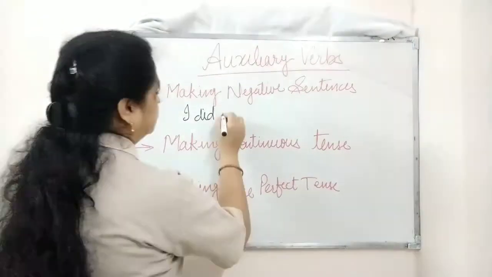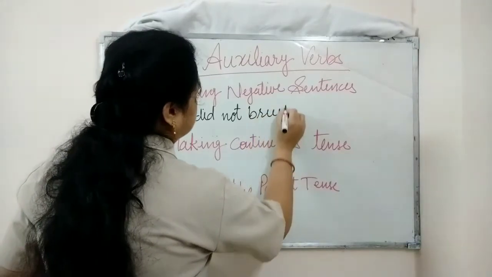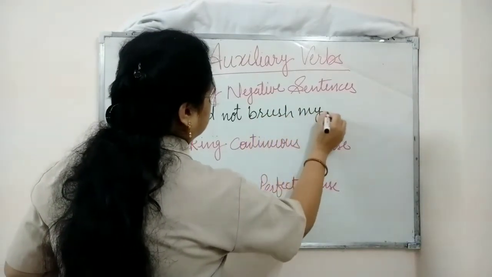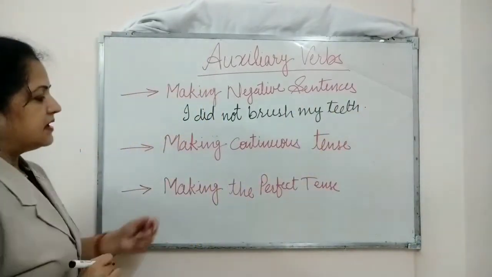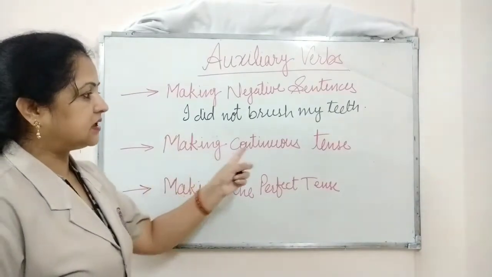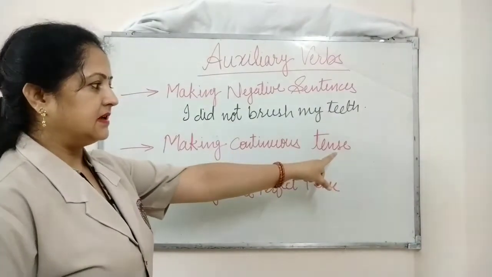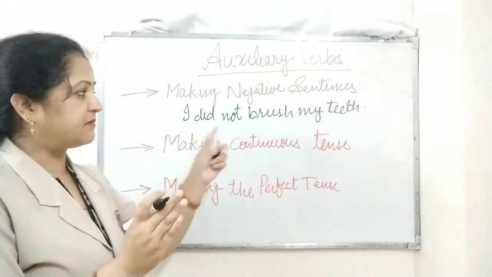I did not brush my teeth. In the same way, these primary verbs are used for making continuous tense. I brushed my teeth.